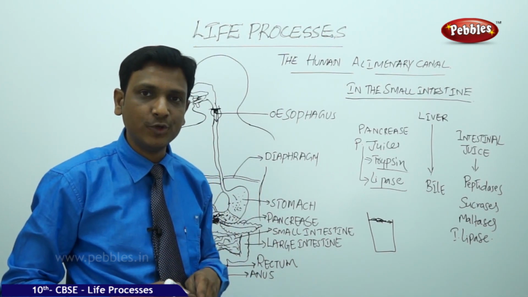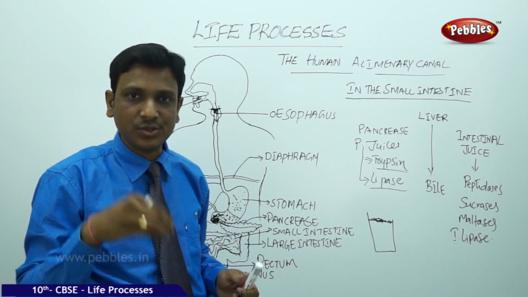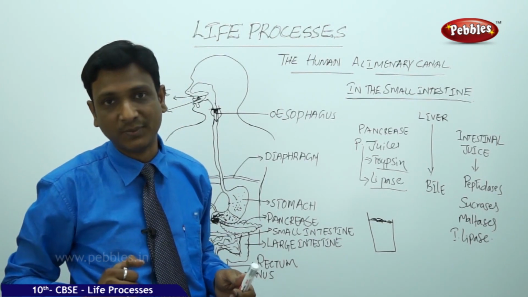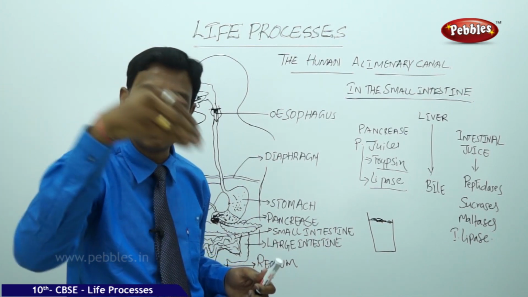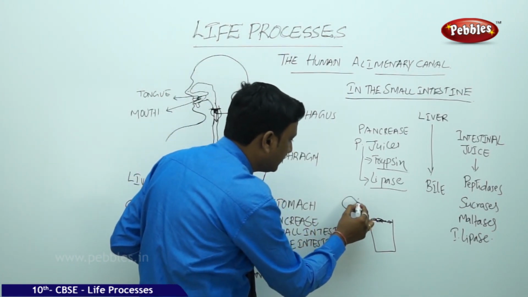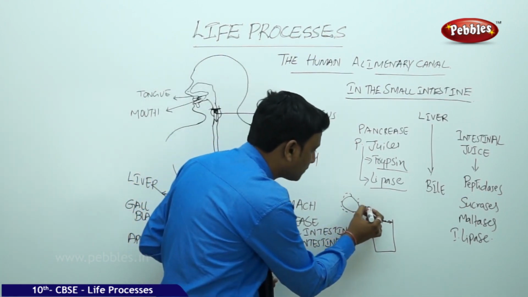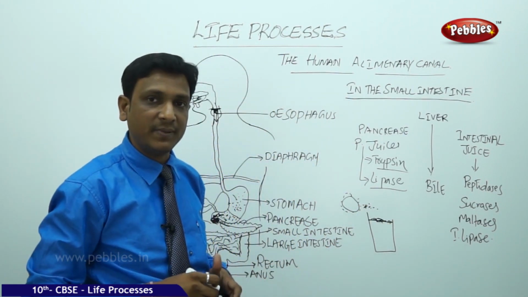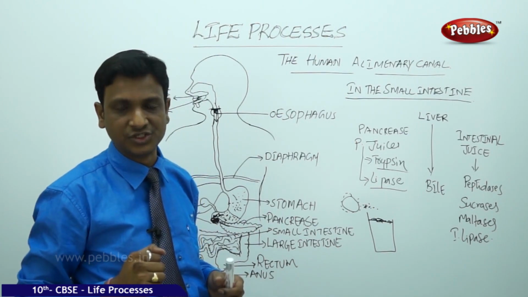In the same way, if you eat some oily food, some puri, some chapati, something which has much oil, this oil also floats in your stomach in the liquids in the form of big droplets. If the fat is in the form of big droplets, the enzymes cannot act. They need more surface. If it is a very big droplet, the enzymes on the surface cannot break the fats. They must be formed into small droplets, then more enzyme can act on it. So the breakdown of big fat droplets into tiny droplets is emulsification.